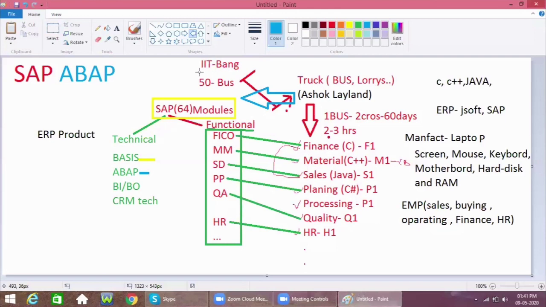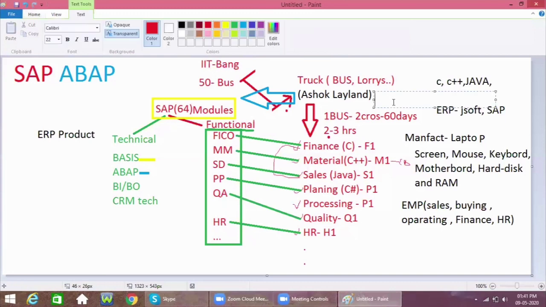One more advantage: let us assume that Ashok Leyland is available in Bangalore, and he wants to make one more plant in Mumbai.